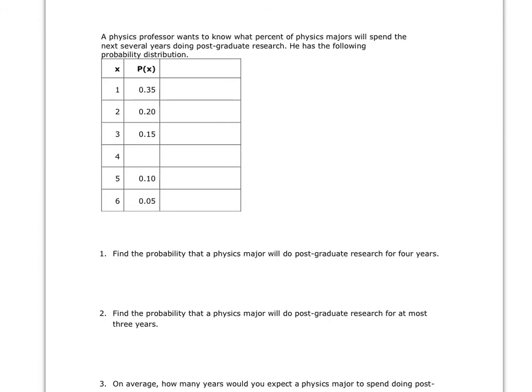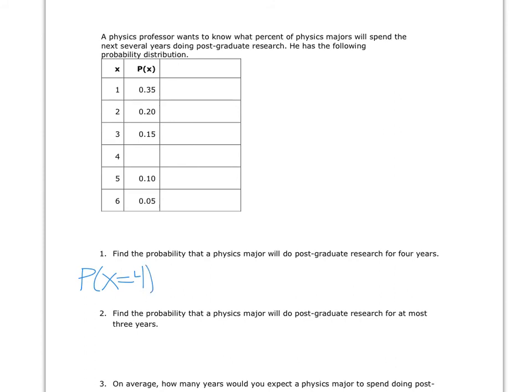Okay, another example. A physics professor wants to know what percent of physics majors will spend the next several years doing postgraduate research. He has the following probability distribution. So number 1, find the probability that a physics major will do postgraduate research for 4 years. So that is the one that is missing from the table.